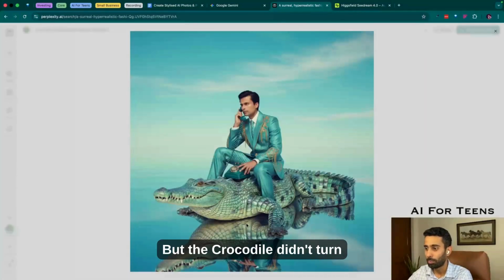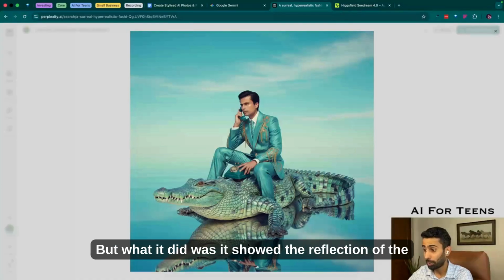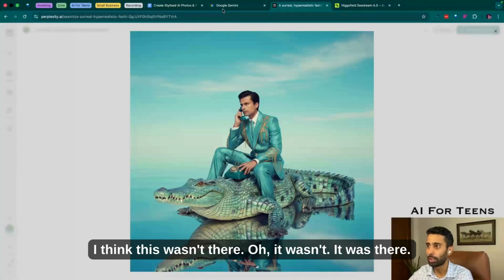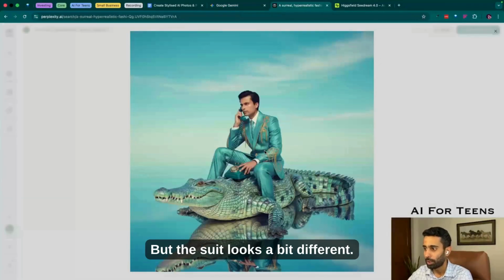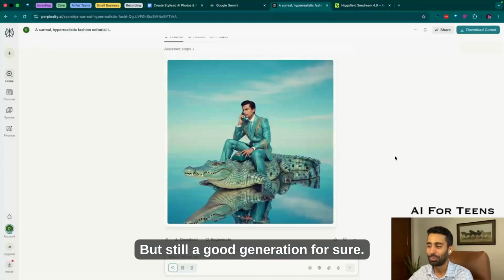Not bad at all. But the crocodile didn't turn out to be exactly how we were thinking. What it did was show the reflection of the crocodile, which is an additional element. I think this wasn't there in... Oh, it was. It was there. The suit looks a bit different, but still a good generation for sure.